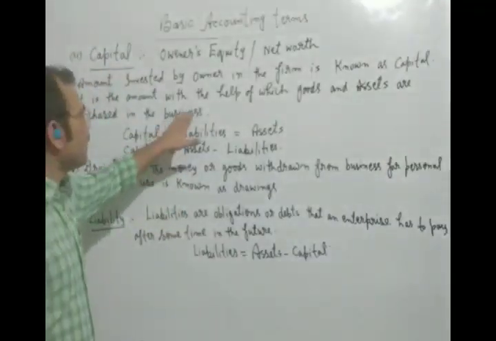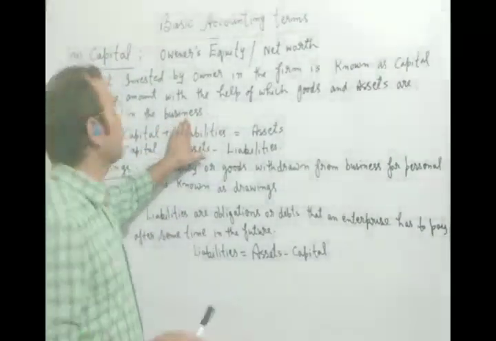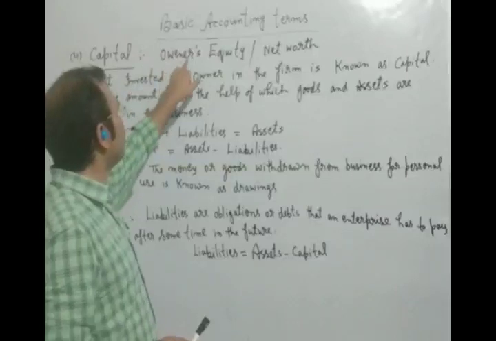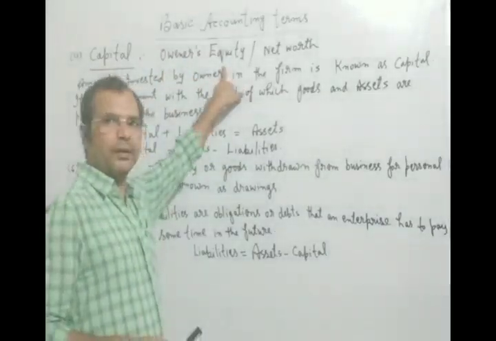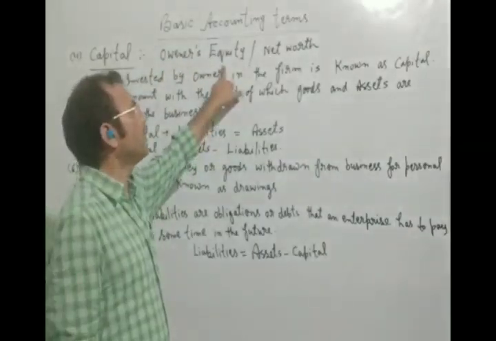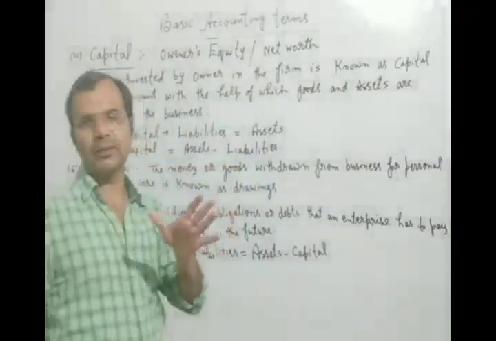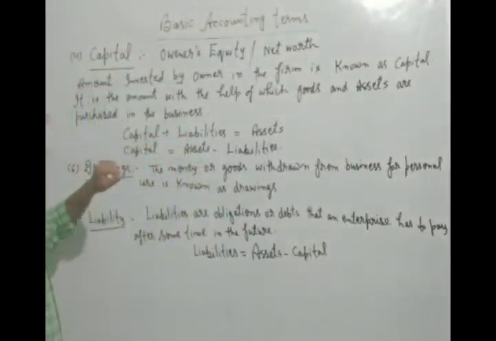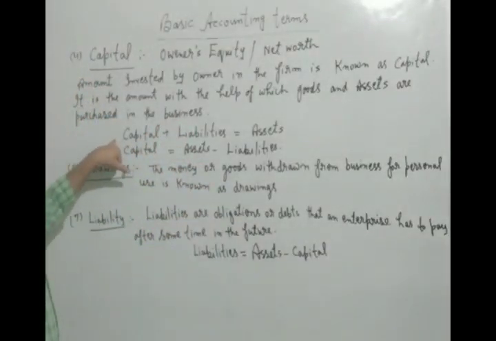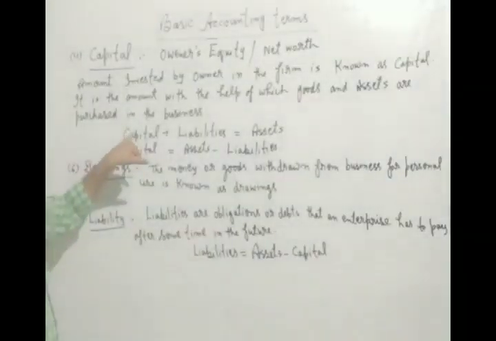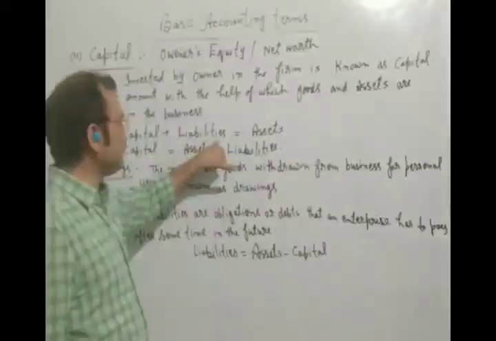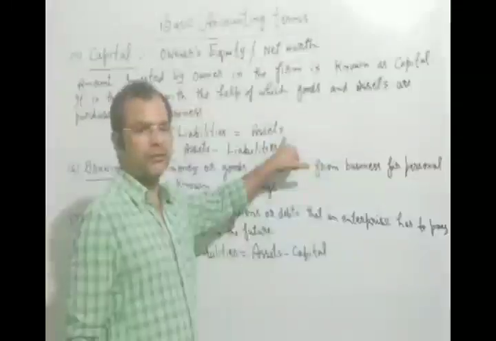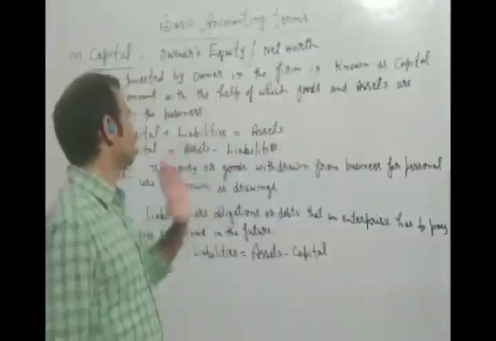And there are other names for this capital. Capital is known as owner's equity. It is also another name for capital, and net worth will also be called capital. Now students, here you are seeing two formulas. Capital plus liability is equal to assets. This formula you will learn.